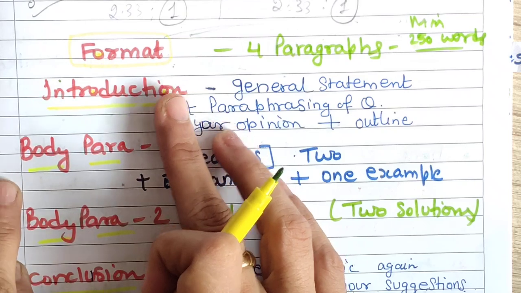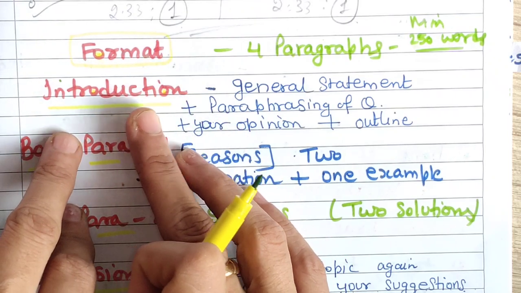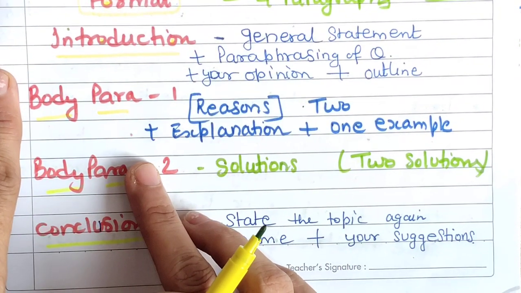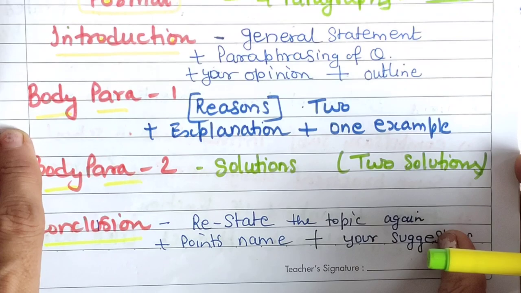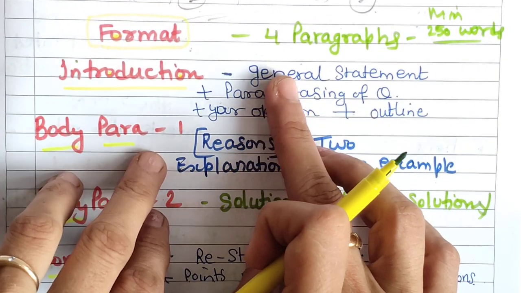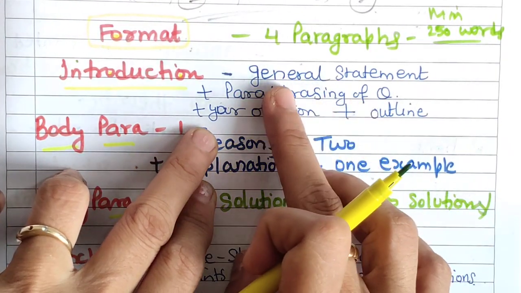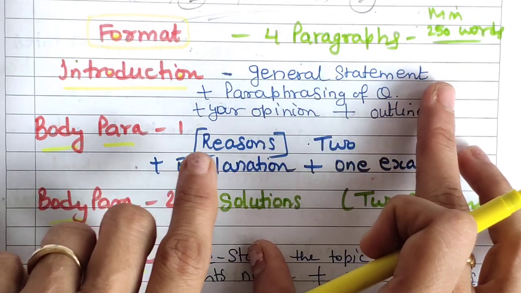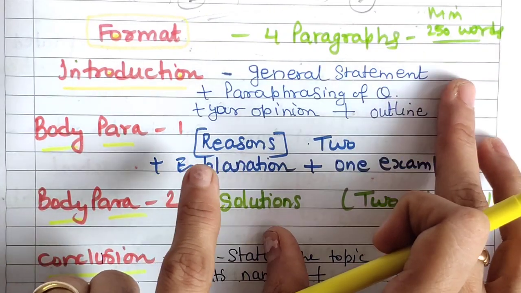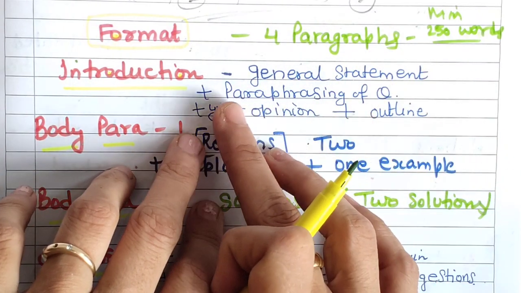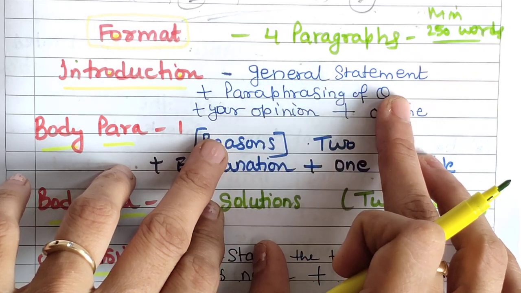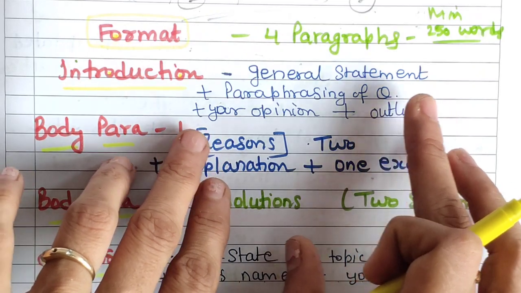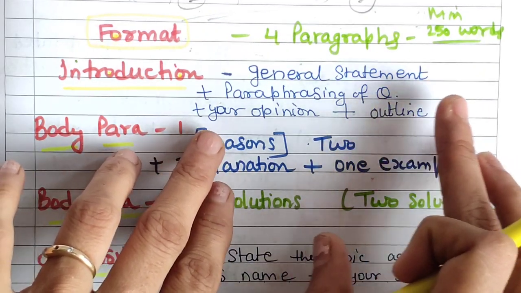So, format. Of course, first the introduction. So 4 paragraphs: introduction, body paragraph 1, body paragraph 2, and a conclusion. In the introduction, you should adopt a 3-sentence formula. First is a general sentence or statement about the main topic. That's why I always say to find the main topic and its related topic. The second sentence is a paraphrase of the question statement. Whatever statement is given, you have to paraphrase it, presenting the statement in different language, in different words.